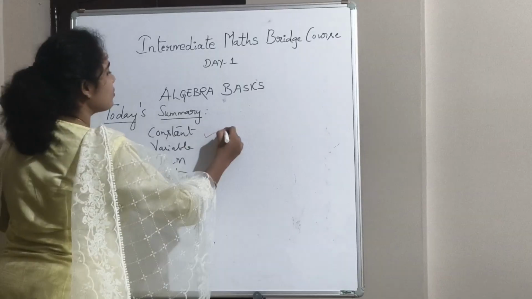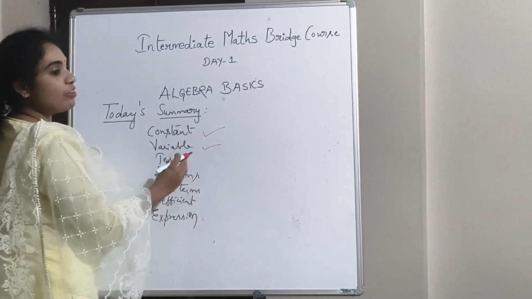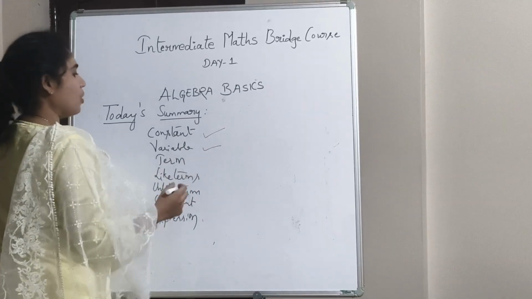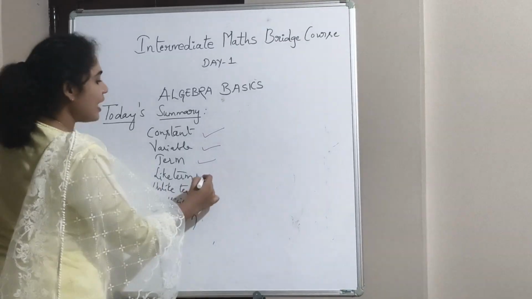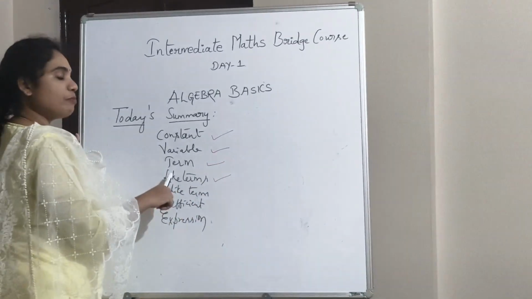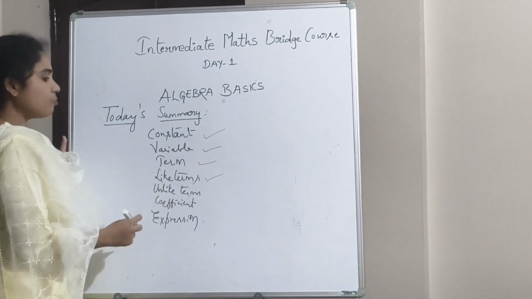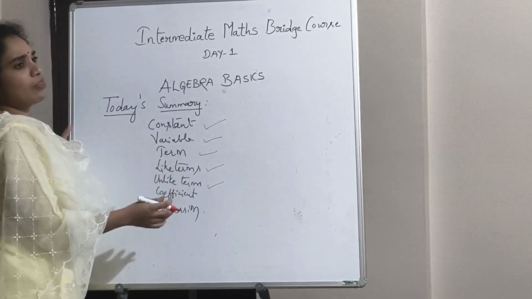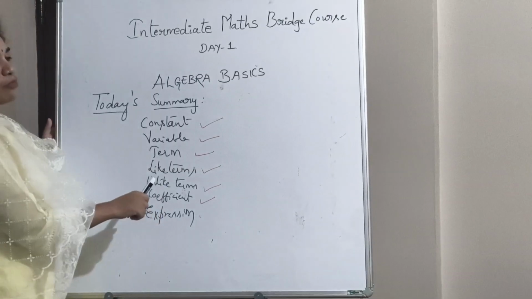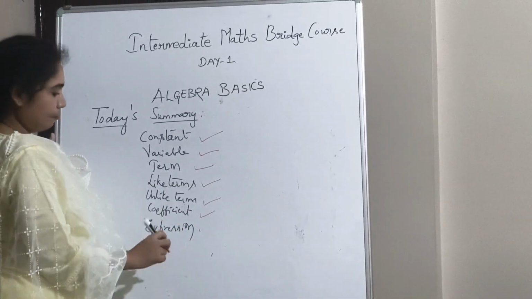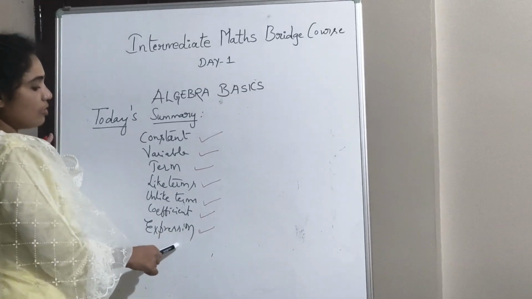So what is a constant? Constant means it is fixed, permanent, it will never change. Variable means it will vary, it will change. Term means it is a single mathematical unit. Like terms means we can add or subtract them, having the same variable and same power. Unlike terms means different variables and different powers, we cannot add or subtract them. Coefficient means the value that is multiplied before the variable. And expression is a combination of different terms.